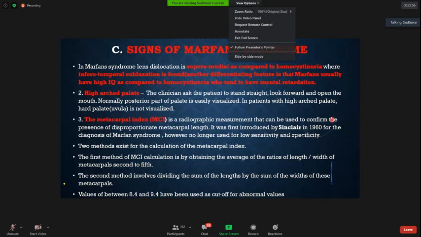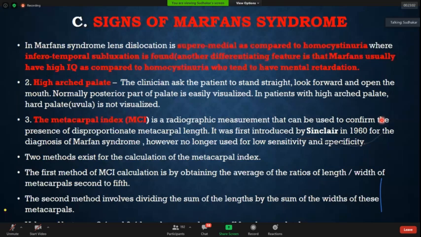People who are in MD or who have done DM know there is something known as Ghent criteria. There was the Ghent criteria, now they have changed it to modified. So you diagnose it by something known as the Z score. There are many points, and based on scores, major points, minor points, you diagnose. Now, in Marfan syndrome, there are many phenotypic features, from head to toe. Let's come to them one by one.